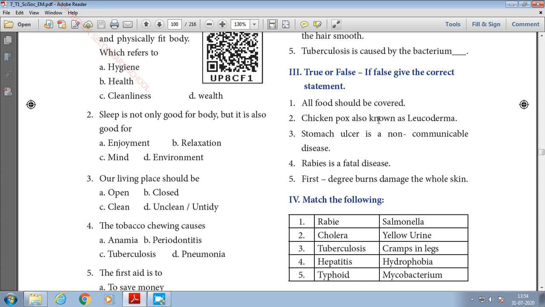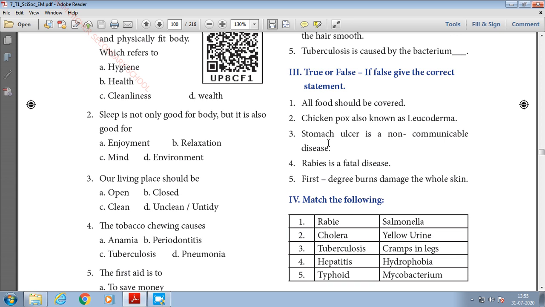Second one, chickenpox is also known as leukoderma. Actually, it is not. Chickenpox is a kind of viral disease, whereas leukoderma is a type of skin disease. Since chickenpox is caused by the varicella virus, it is called varicella. So chickenpox is also known as varicella. Instead of leukoderma, you have to strike it out and write varicella. The spelling for varicella is VARICELLA, varicella, VARICELLA, varicella. So chickenpox is also known as varicella.